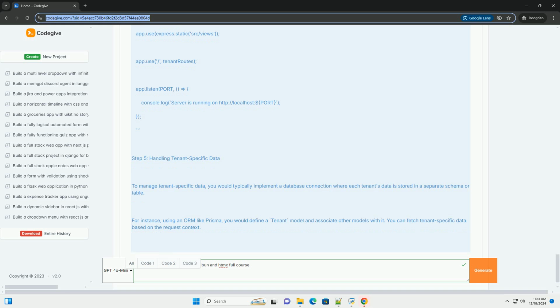2. Create a route to handle the form submission in src/routes/tenantRoutes.ts.